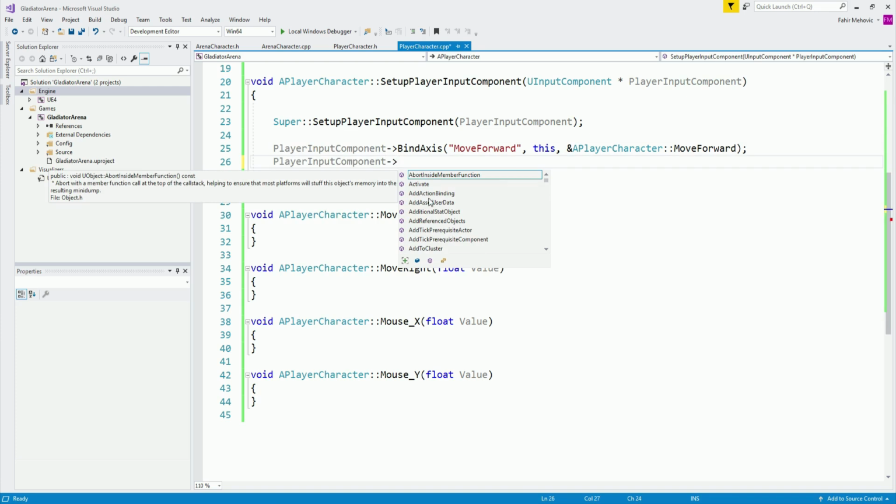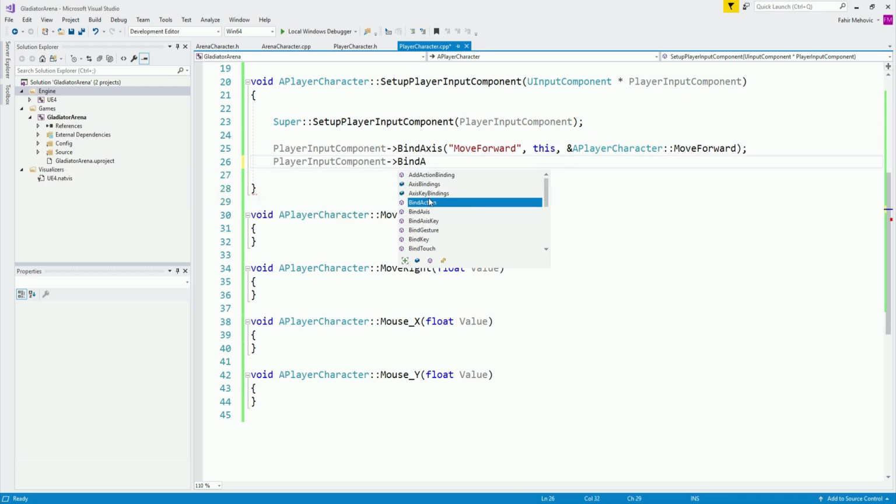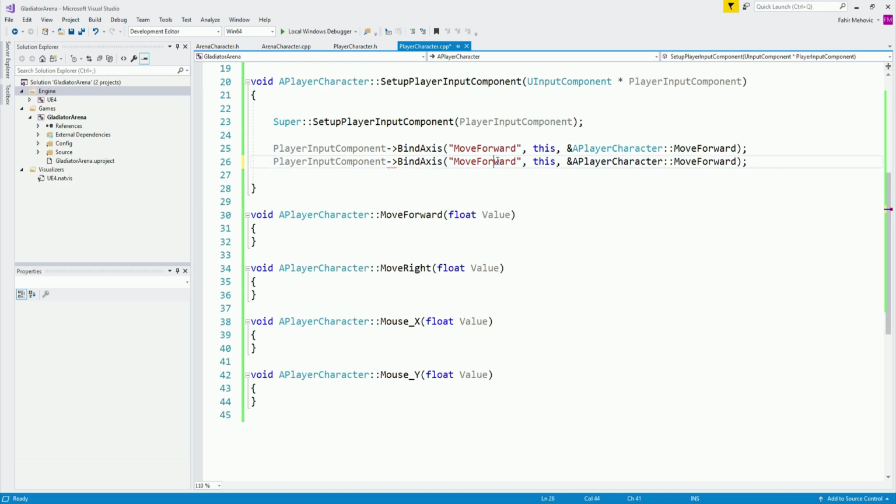So I'm going to use again bind axes, and basically I'm simply going to copy this time, because it's going to be the same thing, except for the move forward, it is going to be move right, and we're going to bind it inside of this, and over here it's also going to be move right.